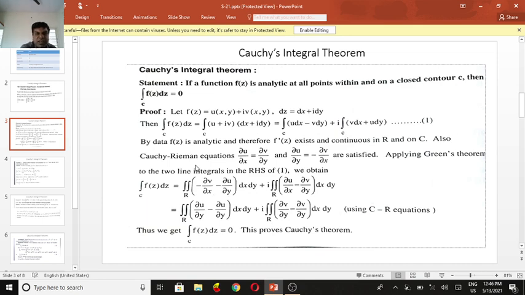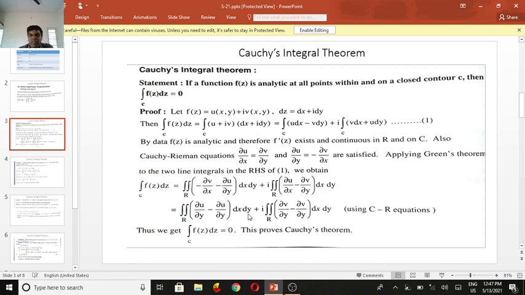Again applying Green's theorem to the two line integrals on the right side of 1, we get the integral over C of f of z dz equals the double integral over R of minus dou v by dou x minus dou u by dou y dx dy, plus i times the double integral over R of dou u by dou x minus dou v by dou y dx dy. Then I replace these using the Cauchy-Riemann equations.